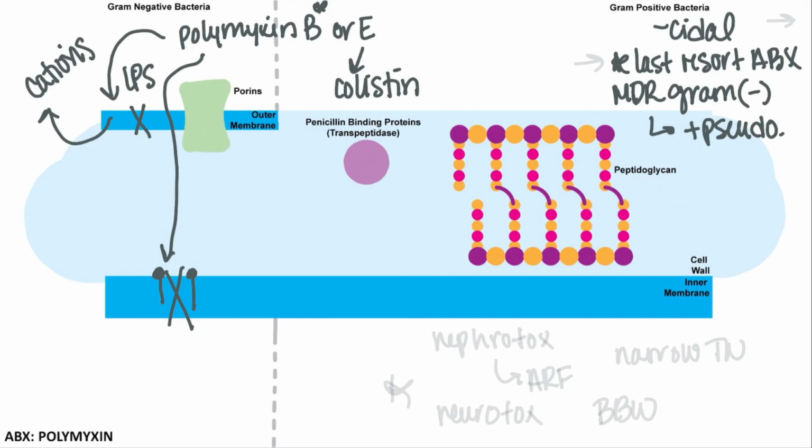So the most common and clinically concerning adverse drug reactions of IV polymyxins is nephrotoxicity. And polymyxins have been associated with hematuria, proteinuria, oliguria, and even acute renal failure. So during therapy, renal function needs to be followed very closely during administration, and the concurrent use of other nephrotoxic drugs should be avoided. So neurotoxicity can also occur, even neuromuscular blockade, which can lead to respiratory failure. However, the most common neurotoxic effect is paresthesias, and combining neurotoxic drugs should also be avoided.